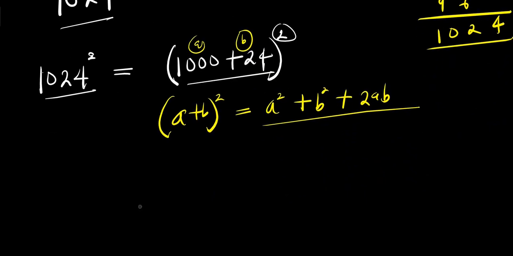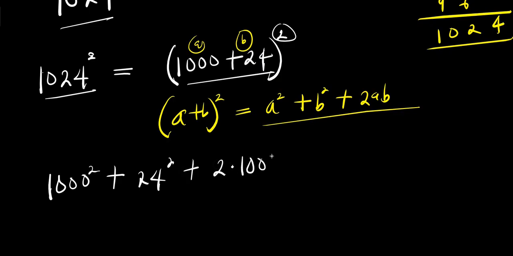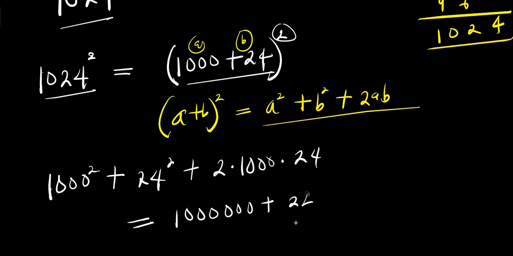So right now, I will have 1000 squared plus 24 squared plus 2 times 1000 times 24. 1000 squared is 1 million, plus 24 squared, that is 24 times 24, plus this is 2000 times 24, that is 48,000.